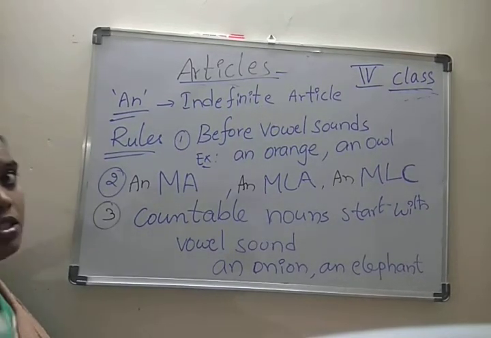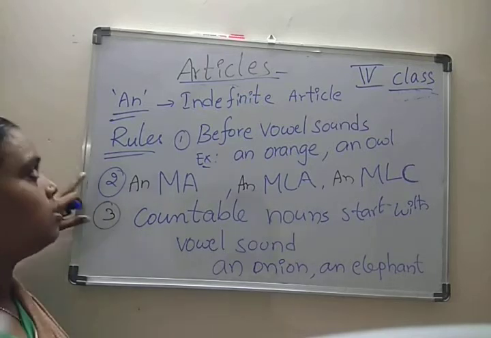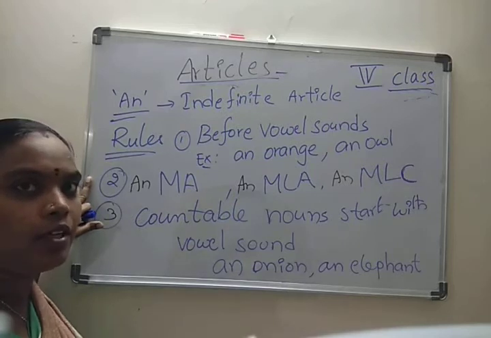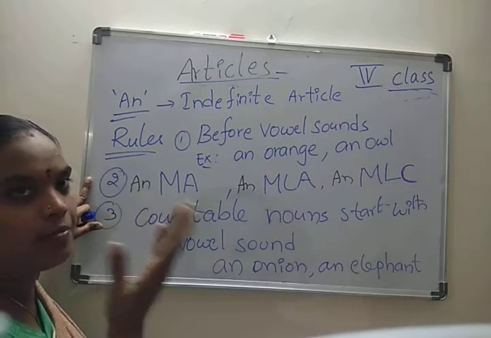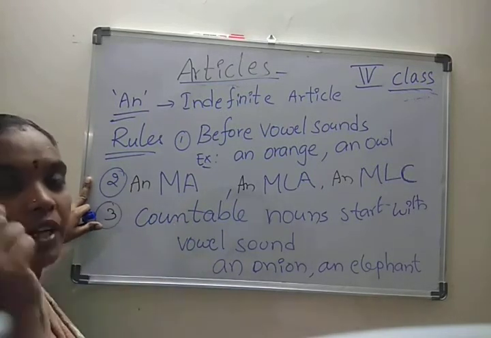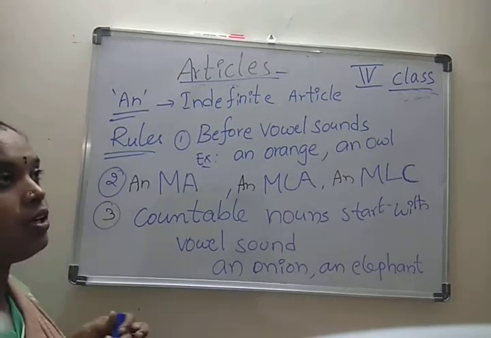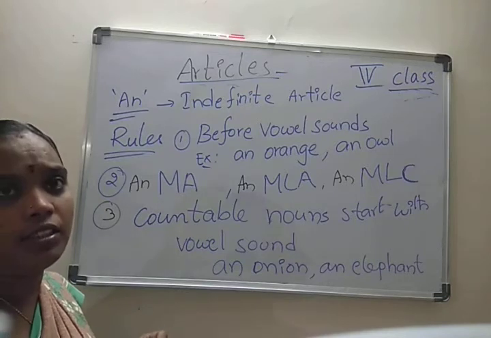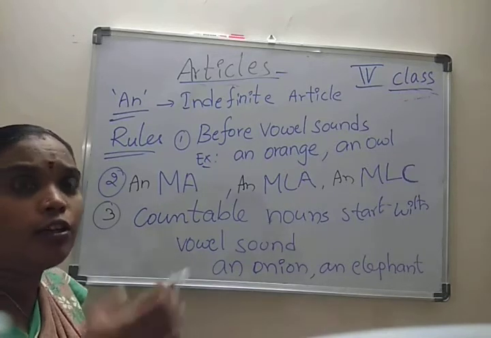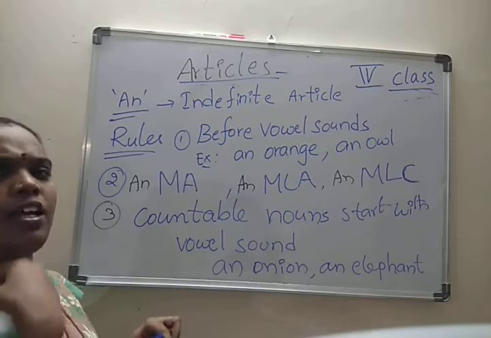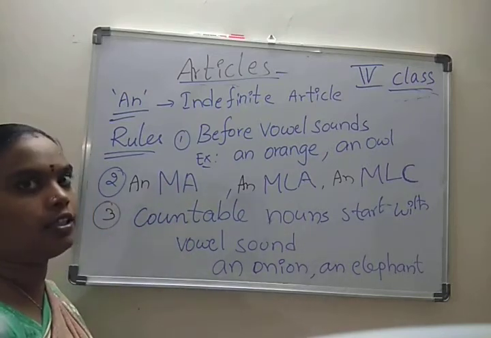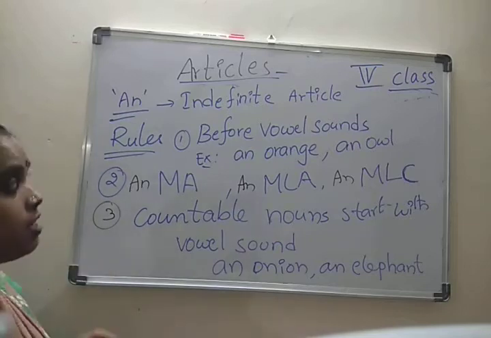This is about an indefinite article. Sometimes we use it for the first time, like a first time. Here also we can use an, but before a vowel sound. My father bought for me an egg. Okay, an igloo picture. Whatever we are talking about for the first time, we can use an article.